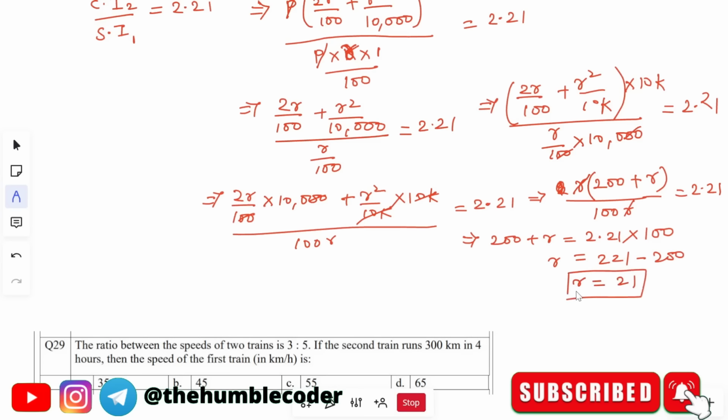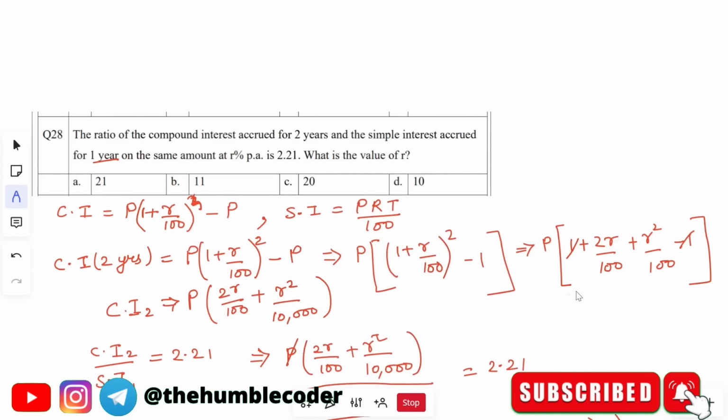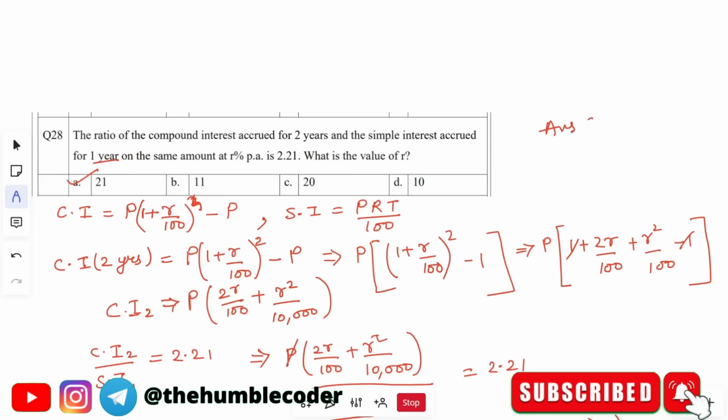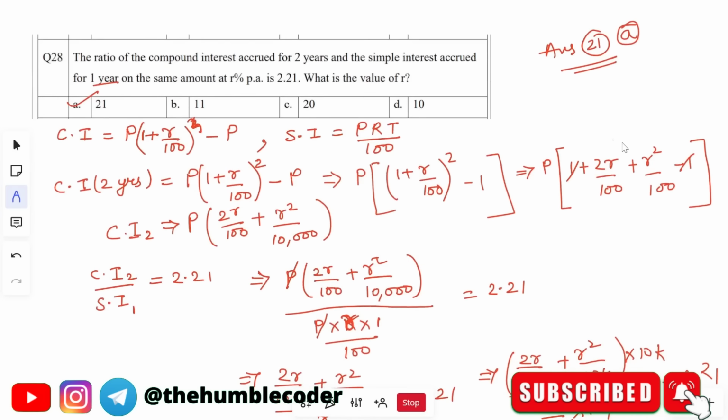Let's see the options that we have. The correct option for this one will be option A, because option A is 21. So the correct answer is 21, which is option A. Hope you have understood it. If you have any doubts at any point, you can ask in the comment section. Let's now move on to the next question.